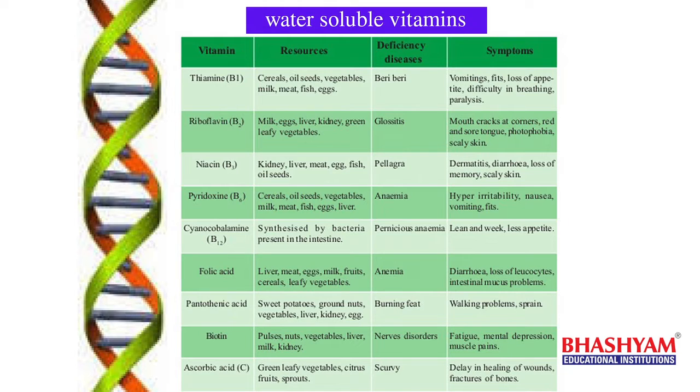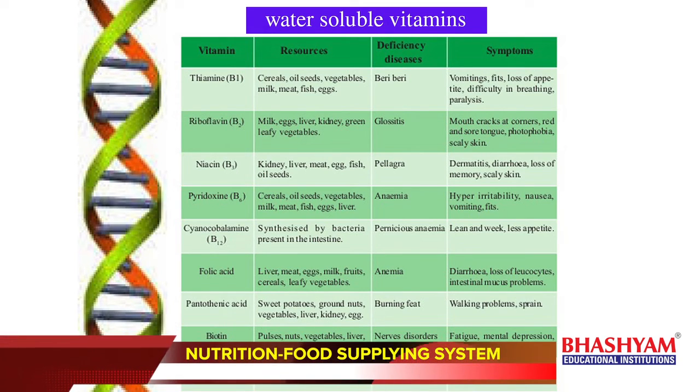So the symptoms of this anemia are hyperirritability, so we will get irritated very soon, nausea, which means vomiting sensation, and fits. Due to certain problems in our brain and nervous system, we get these fits.